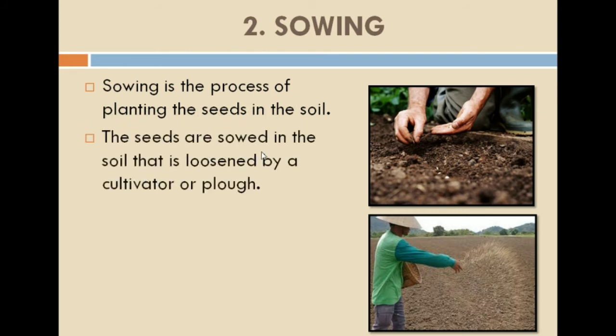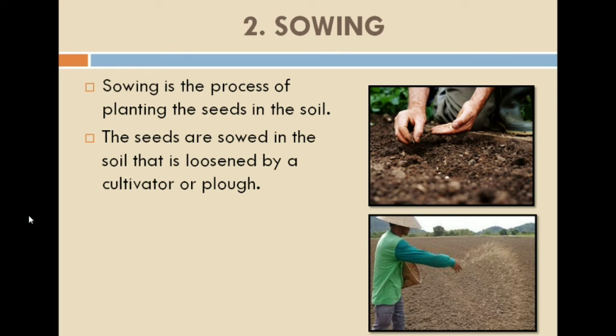The seeds are sowed in the soil that is loosened by a cultivator or a plow. We know that the first step is preparation of soil. After the loosening and turning of the soil, the second step is sowing.